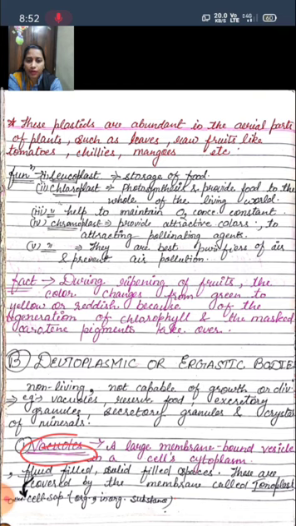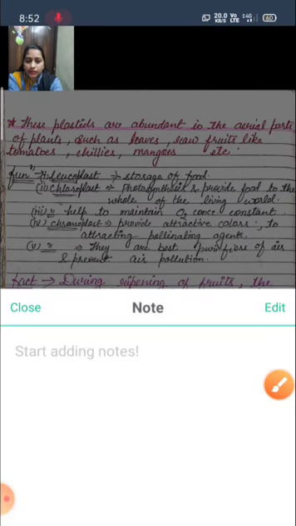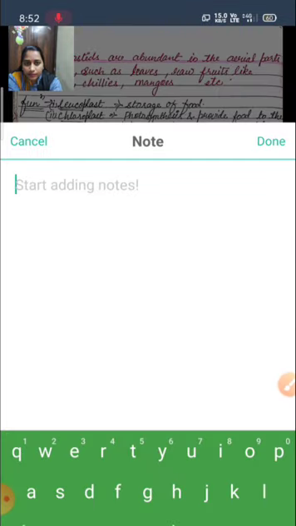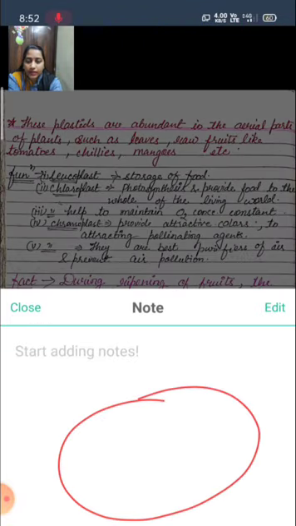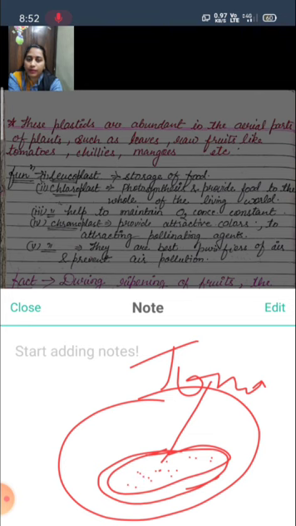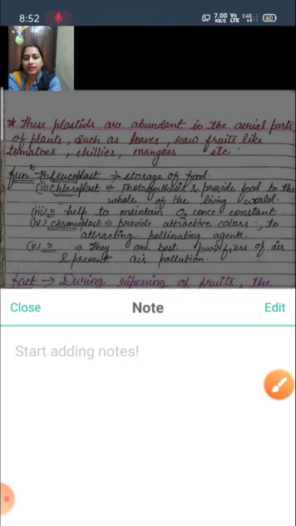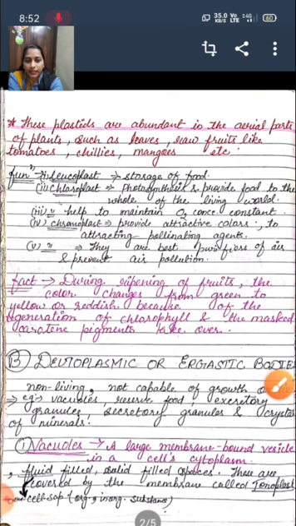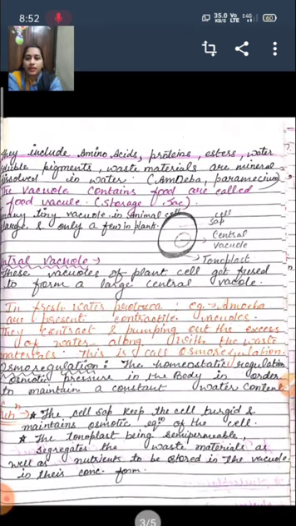Let's understand with the help of notes. Suppose this is a cell. Inside this cell, a vacuole is there. And the vacuole's membrane, this is called the tonoplast. What is it called? It is called the tonoplast. And inside it, there is some liquid material present. Right? Now, let's move to the next page, that is related to the vacuole.